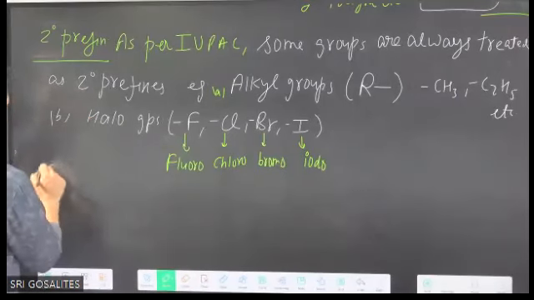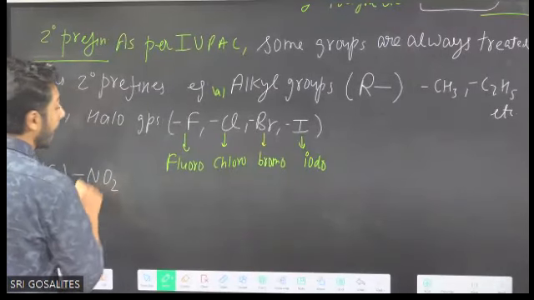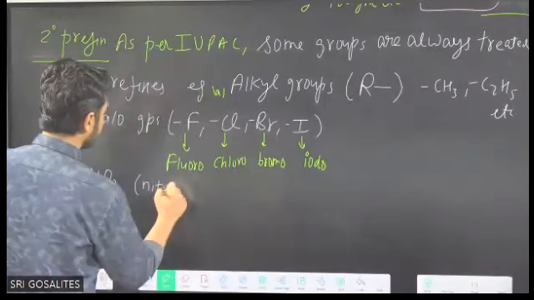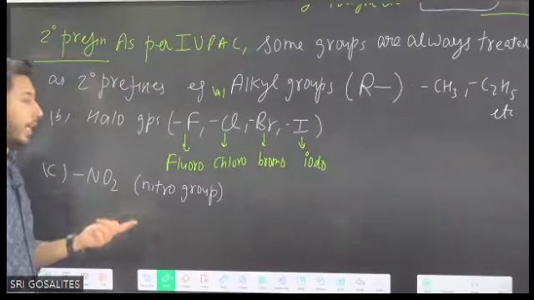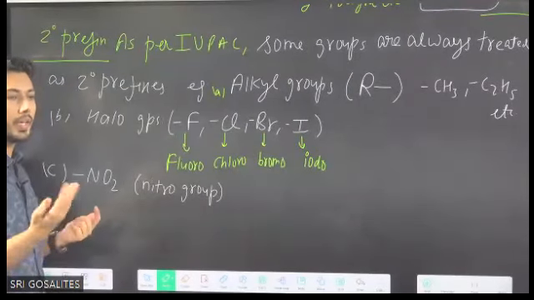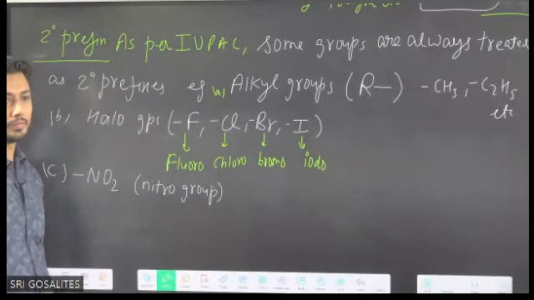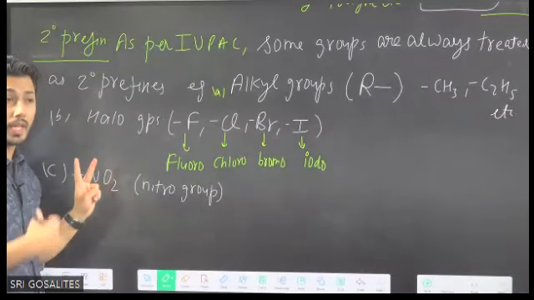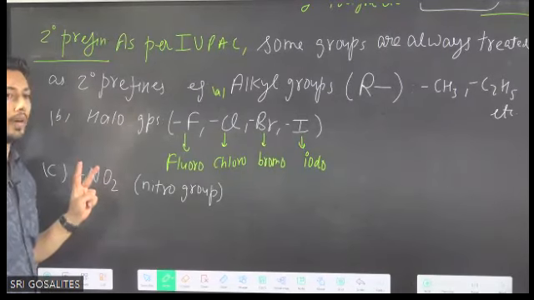Then third, after halogens, next you can write NO2 group, which is termed, what's the name? Nitro group. As per IUPAC naming, NO2 group, if present in the carbon chain, is always considered as prefix. So first alkyl, second halogens, written in the form of halo: fluoro, chloro, bromo or iodo.